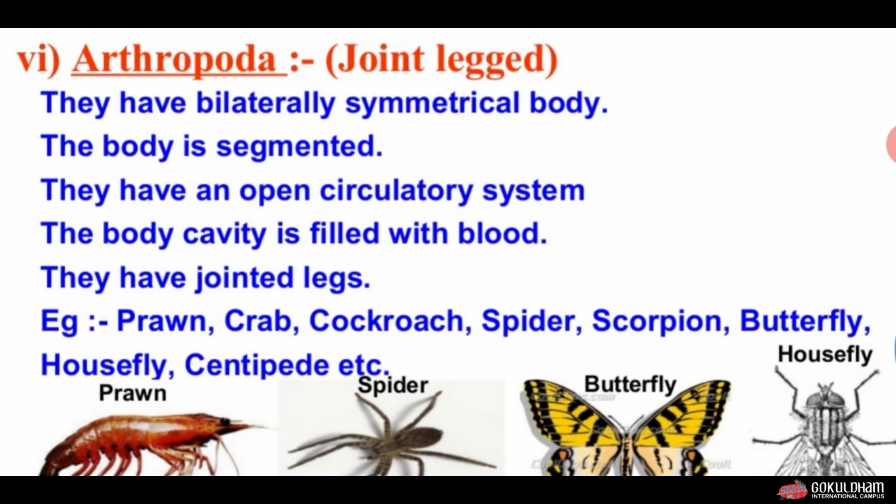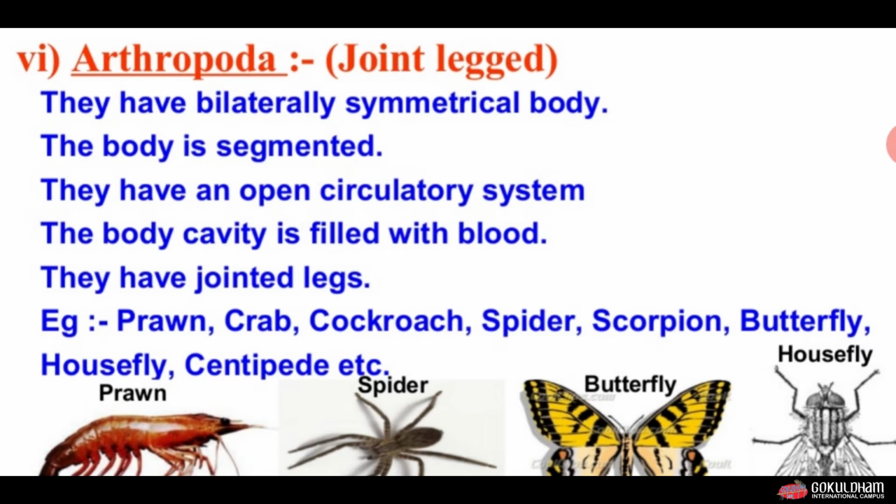Now the next group is Arthropoda, also known as insects. They have a bilaterally symmetrical body and the body is segmented. They have an open circulatory system. The body cavity is filled with blood.